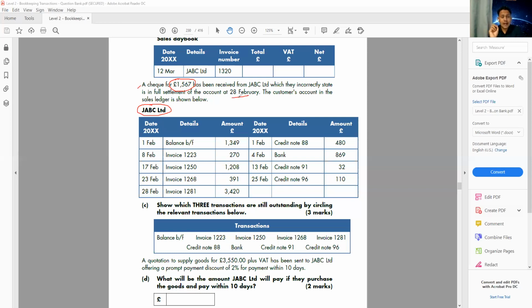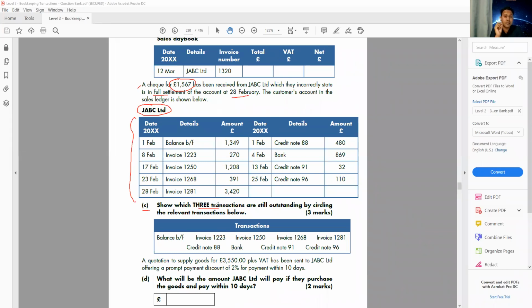The account is settled, it's a full settlement, so we don't expect any more money. But actually we have the sales ledger for this customer. So basically whatever money you have received, it is not the settlement of everything. The requirement asks: show which 3 transactions are still outstanding by circling the relevant transactions below.